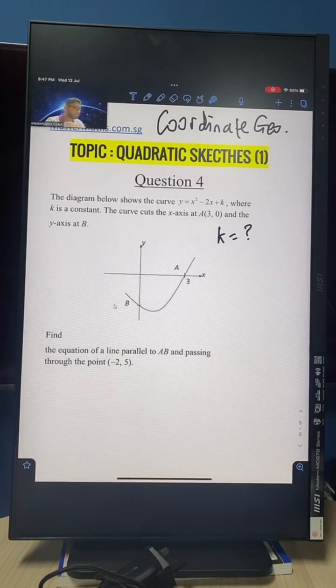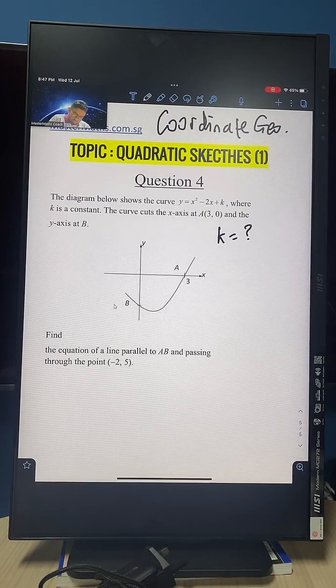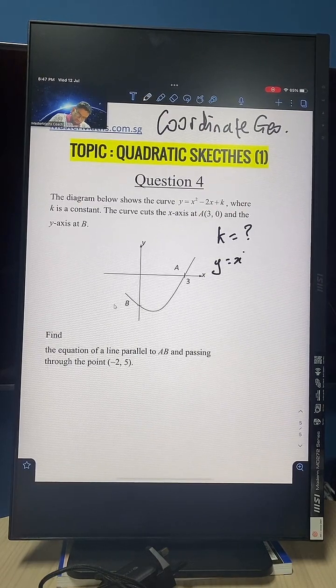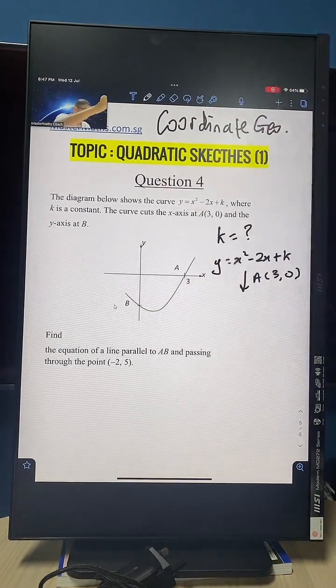Okay, some of you say -3 is there. Okay, how to find k? What you can do, just take A and put it back into the equation here. So y equals x squared minus 2x plus k. So you sub in the A, which is (3, 0). Okay, so you put the x and y coordinate for A inside here, and then you can find the k.